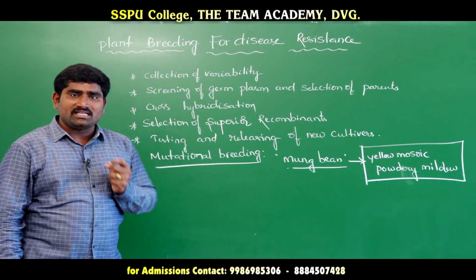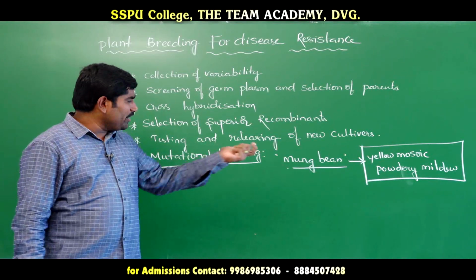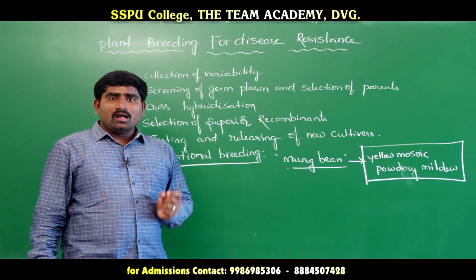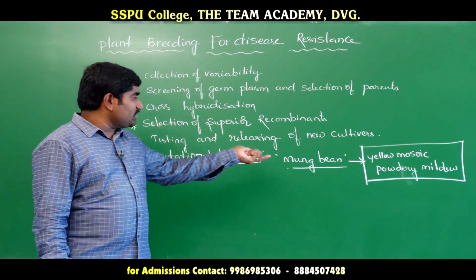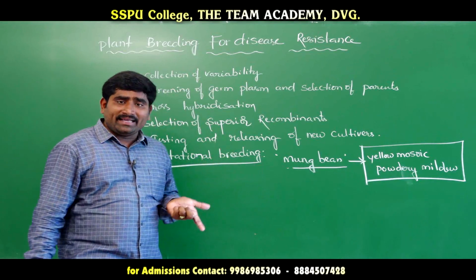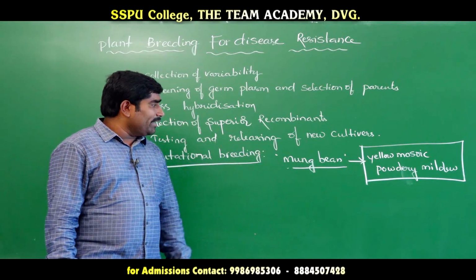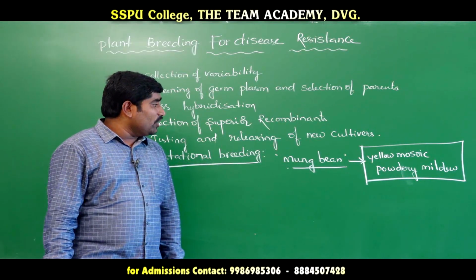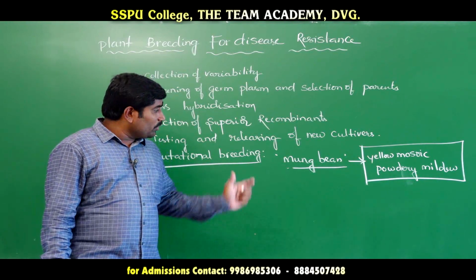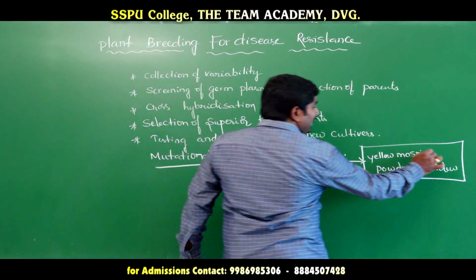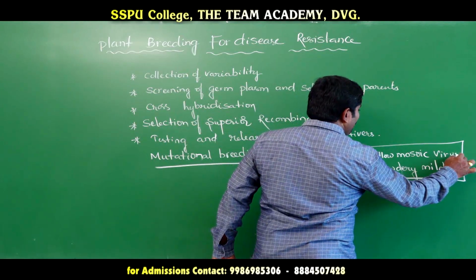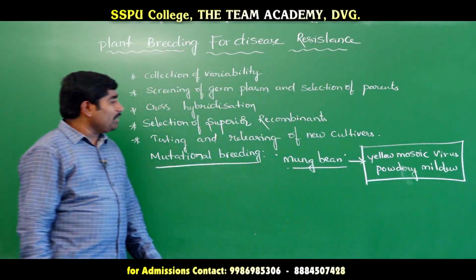Obtaining a phenotypic change in a plant by using induced mutations is called mutational breeding. The example is mung bean, which is resistant to yellow mosaic virus and powdery mildew.